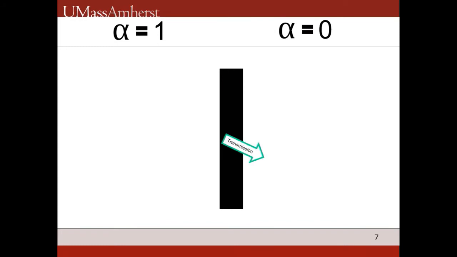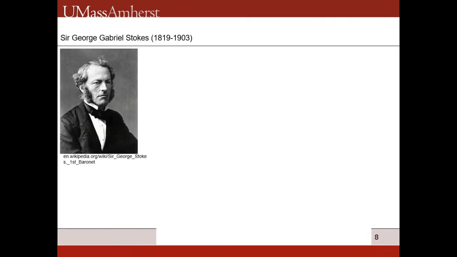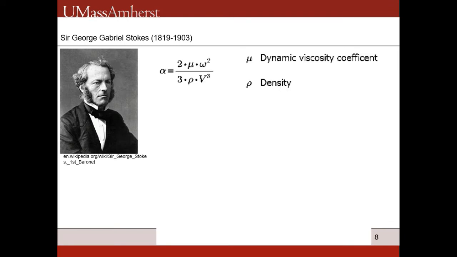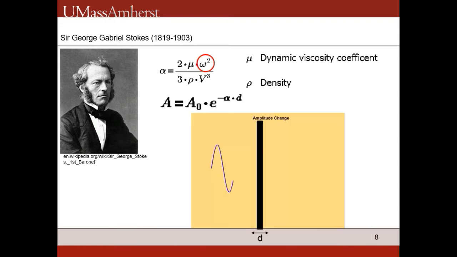An alpha of 1 means that all energy is either transmitted or absorbed, and none is reflected back. 0 would mean that all energy is reflected. The coefficient of absorption is governed by Stokes Law. In this law, the most important factors are wave velocity, which is often controlled by the medium, and the angular frequency. Alpha determines the amplitude of the wave that is transmitted through the material.